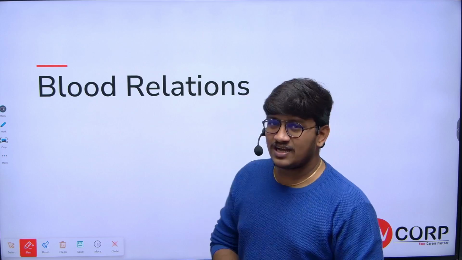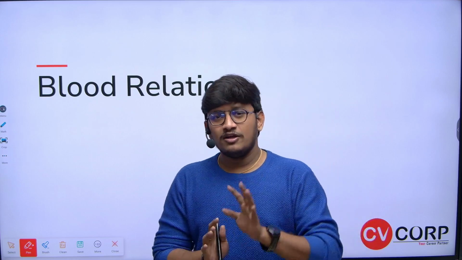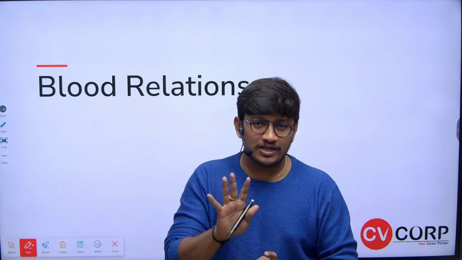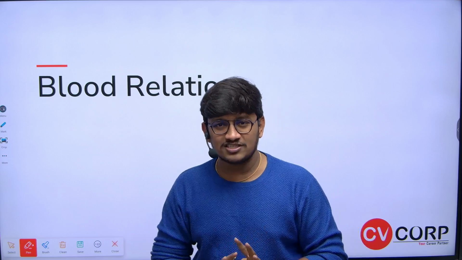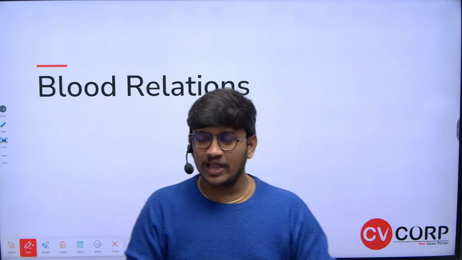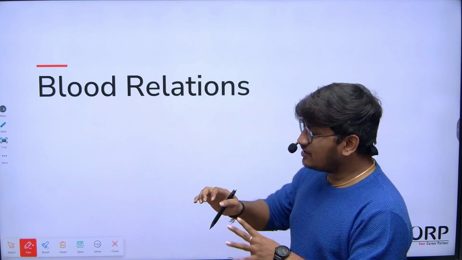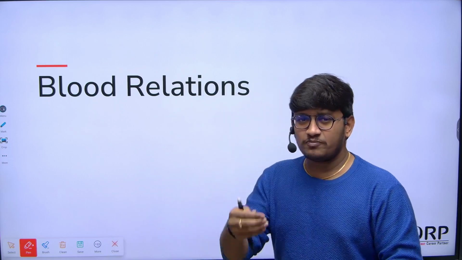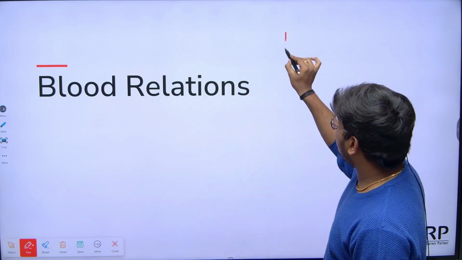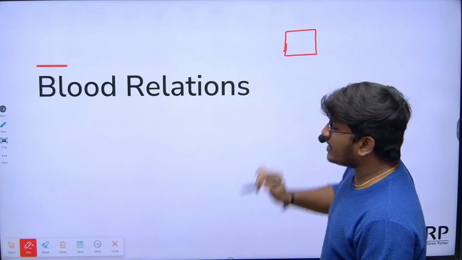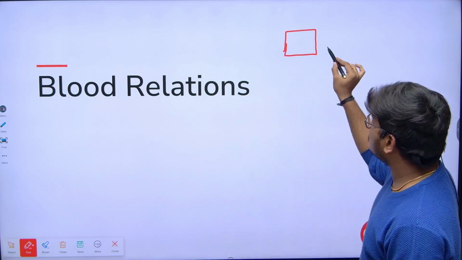For that, we just need to remember five symbols. Just by using these five symbols, we are going to solve the entire concept of blood relations. What are those five symbols? When solving questions, for any male characters, my suggestion is to represent all male characters in a square box.